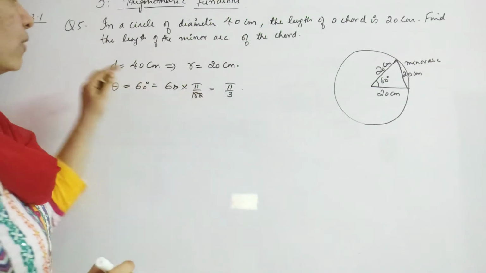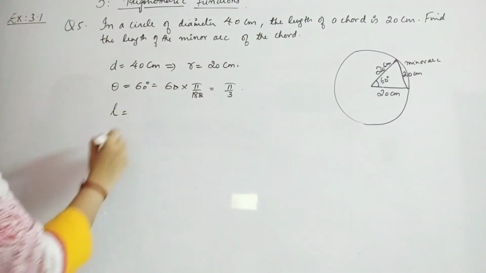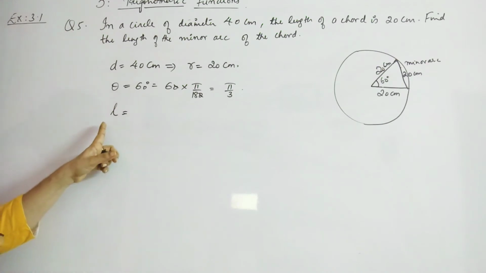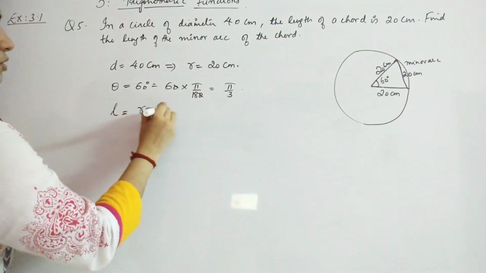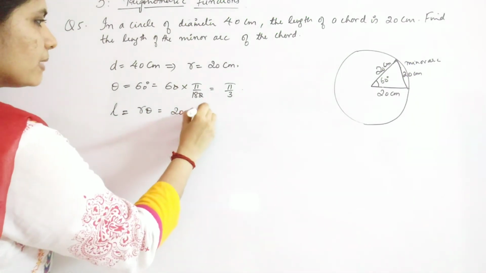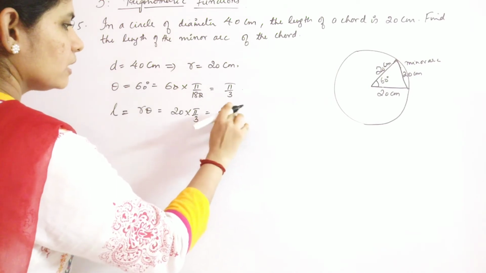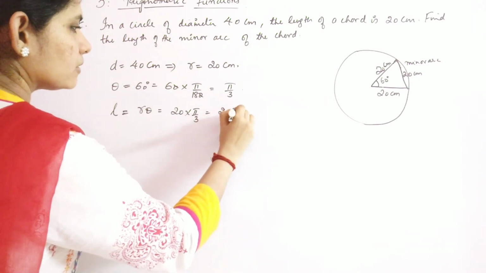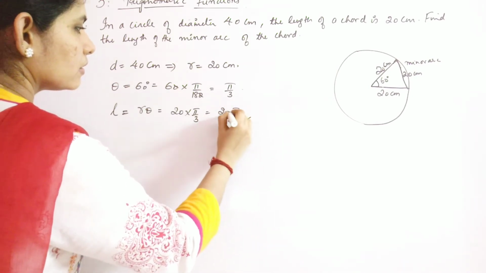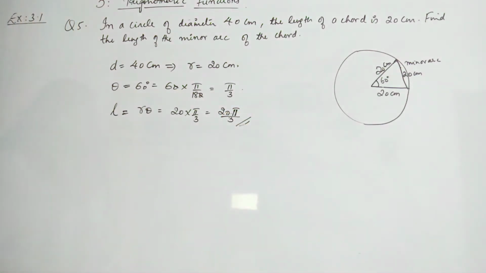Now what you have to get is L, the length of the minor arc. What is L equal to? L is equal to r theta. So you will replace the value of r, which is 20, and theta, which is pi by 3. So your answer is 20 pi by 3. Okay, 20 pi by 3.